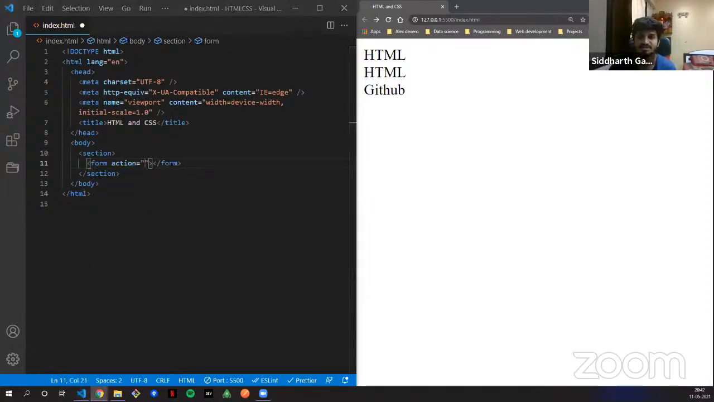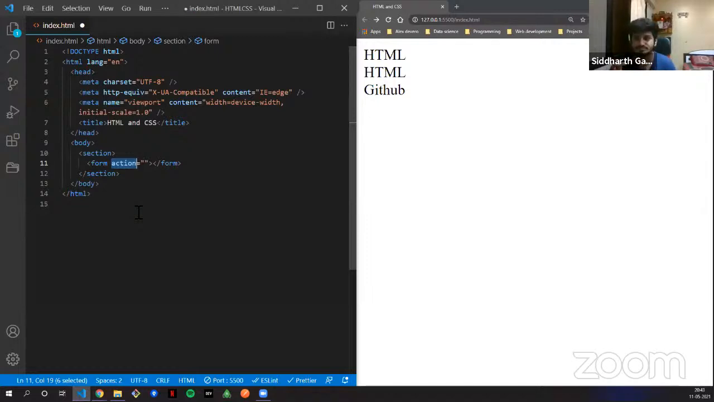Now what is the action? Action is another attribute that comes with the form tag. Now what is action? You will be using an action to take it to another page. Not take it to another page, sorry. It is just where the values of the form will be saved.